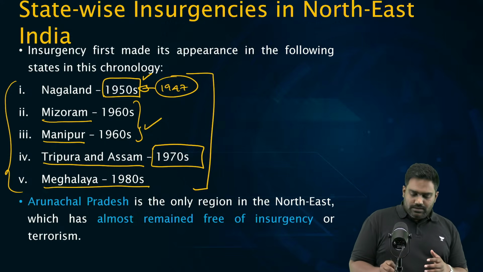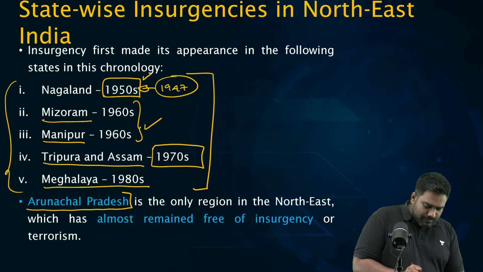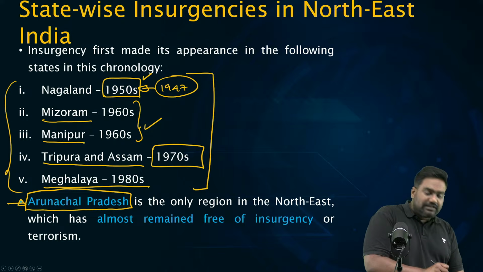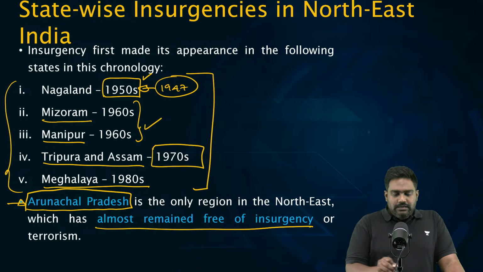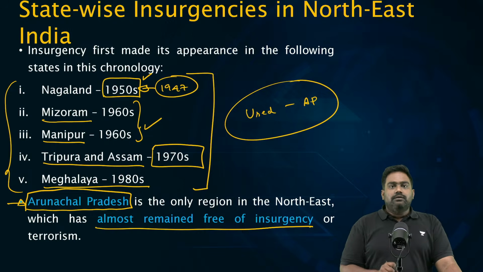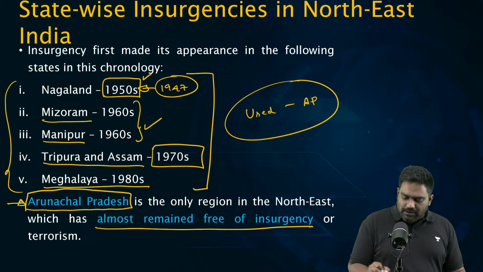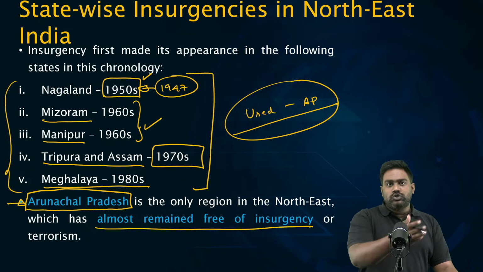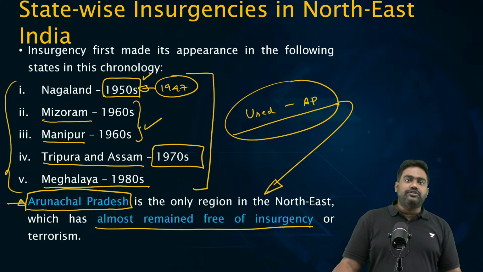So one state has been largely free from any native insurgency, that is Arunachal Pradesh. Though Arunachal Pradesh is affected by these insurgent movements, it has not witnessed any local insurgency of its own. The other insurgents have used Arunachal Pradesh as a safe haven to hide, for logistics, for supply of arms and weapons and drugs, or to cross over into Myanmar or into China. But Arunachal Pradesh does not have any local insurgency of its own.